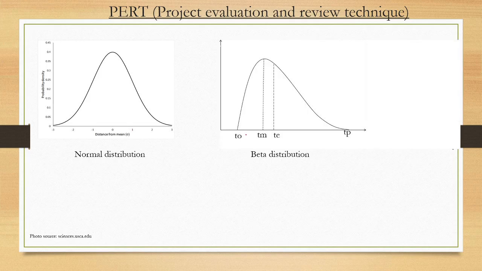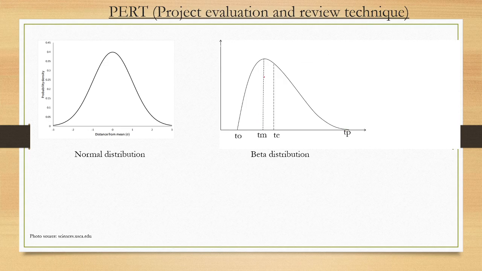It considers optimistic time and pessimistic time, and the y direction is the probability distribution. The optimistic time rarely happens, that's why the graph decreases here. Similarly, the pessimistic time rarely happens.